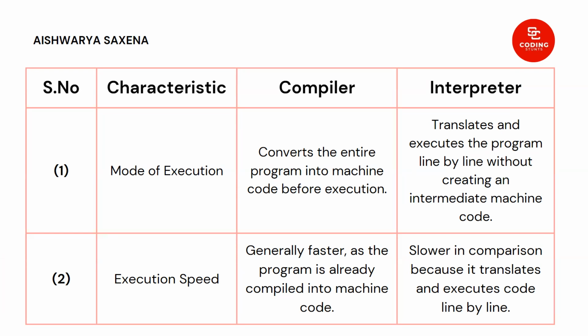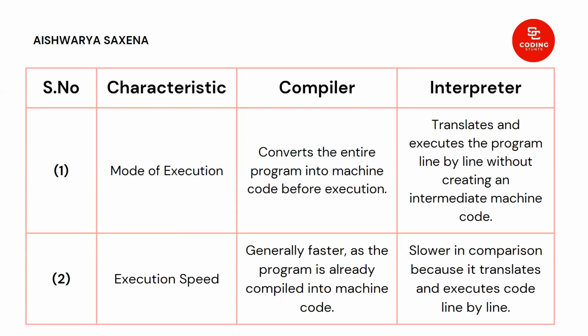Number one is the mode of execution. The compiler converts the entire program code into machine code before execution. In the case of the interpreter, it translates and executes the program line by line without creating an intermediary machine code. Then, the execution speed: the compiler is generally faster, as I told you. As the program is already compiled into machine code, it is faster. The interpreter is slower in comparison because it translates and executes code line by line.